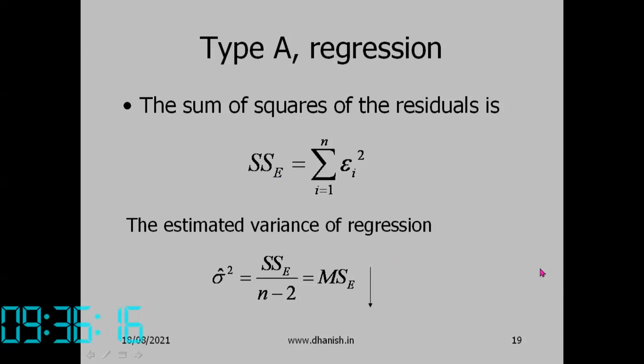Why? Because 1 degree of freedom has been lost. Now we are calculating the standard deviation in regression. Sigma is the standard deviation of regression, and sigma square is the variance of regression. So we have to divide by n minus 2. This is the mean square error. Perhaps since our terminology says residuals, it should be the mean square of residuals.